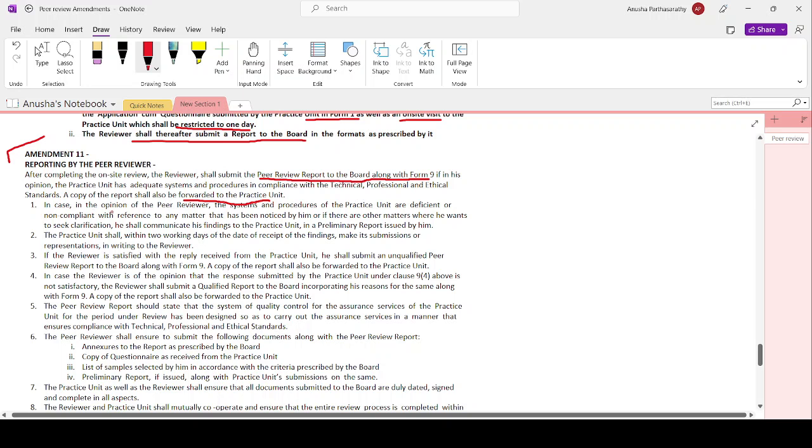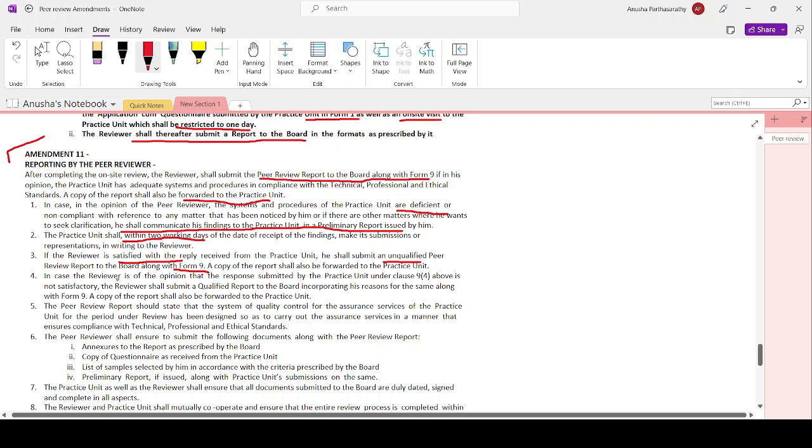Now, in case in the opinion of the peer reviewer it is deficient or non-compliant, he shall communicate his findings to the practice unit in the preliminary report. First, the preliminary report is to be issued by the peer reviewer to the practice unit if there is any deficiency or non-compliance. The practice unit should reply within 2 working days, making his representations or submission to the peer reviewer. If the reviewer is satisfied with the reply, he shall submit an unqualified peer review report in Form number 9. A copy will be forwarded to the practice unit.